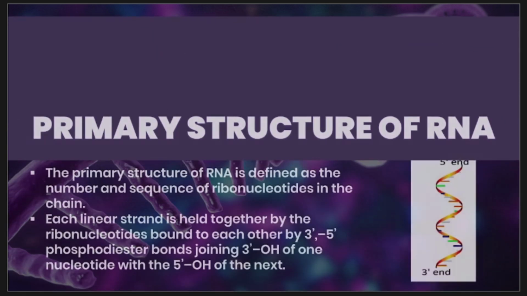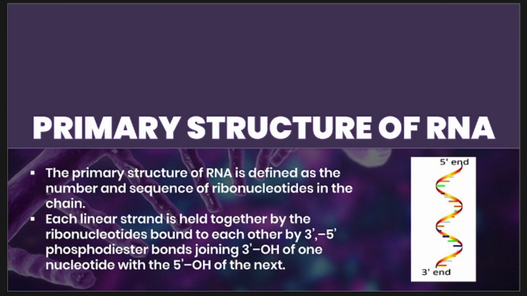Now, let's look into the different structures of RNA. The primary structure of RNA refers to the linear sequence of nucleotides. Each nucleotide consists of a ribose sugar, a phosphate group, and one of the four bases: adenine, guanine, cytosine, and uracil.